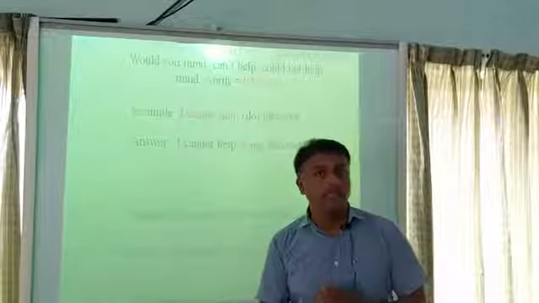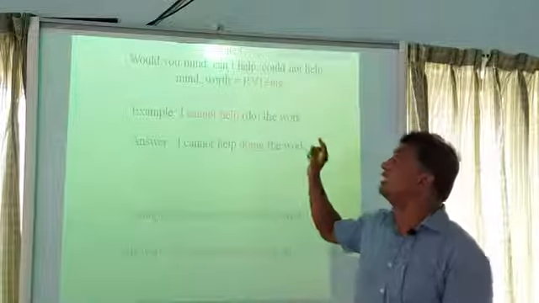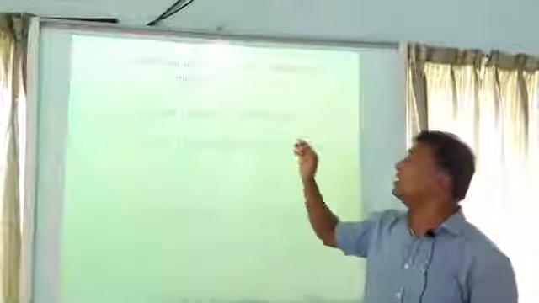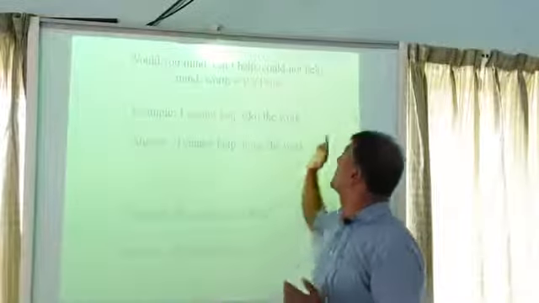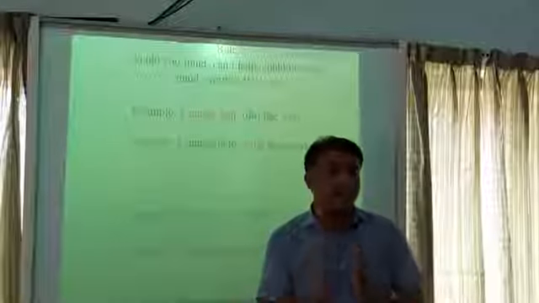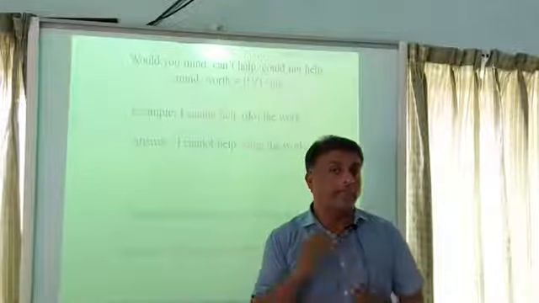Students, I think you have understood rule 6. Rule 6 is, if you find "would you mind," "can't help," "could not help," "mind," "would" in a sentence, and if there is a verb after this word, you have to add ing with that verb.